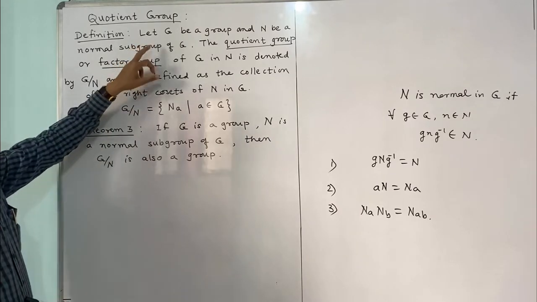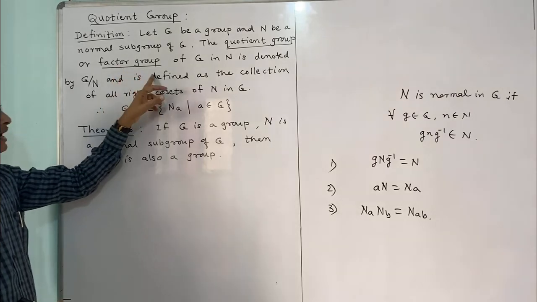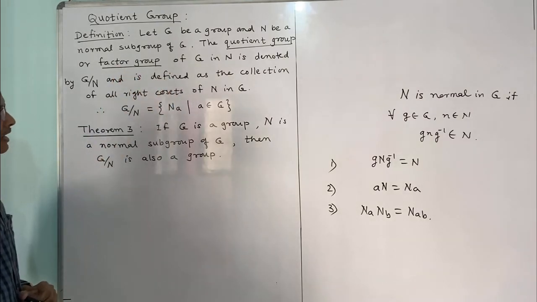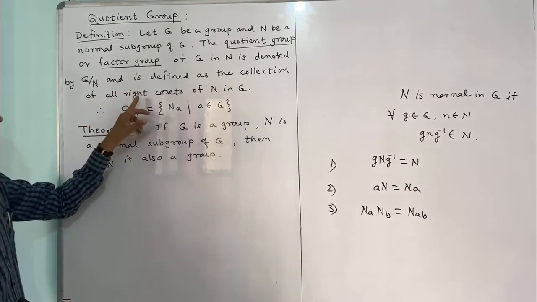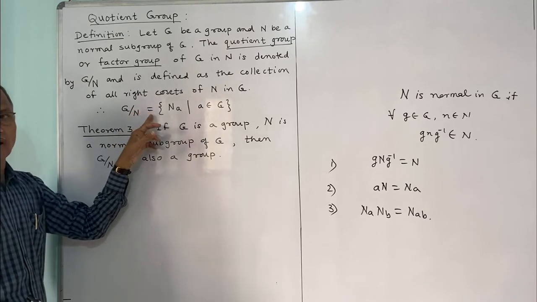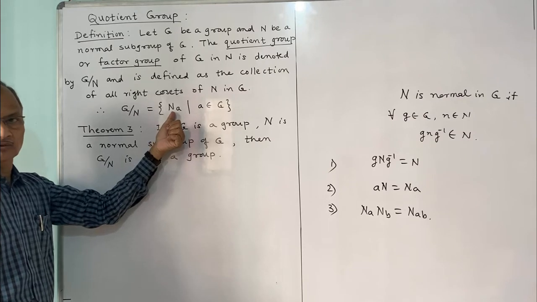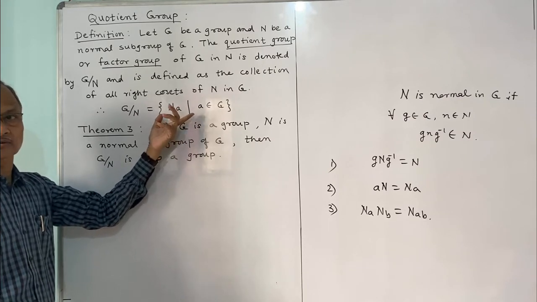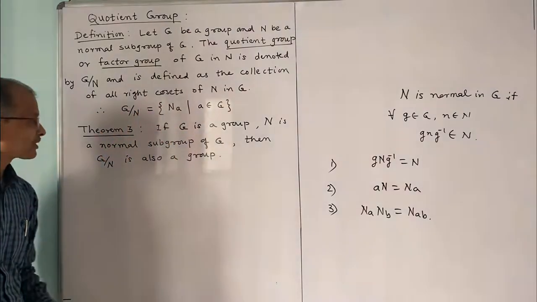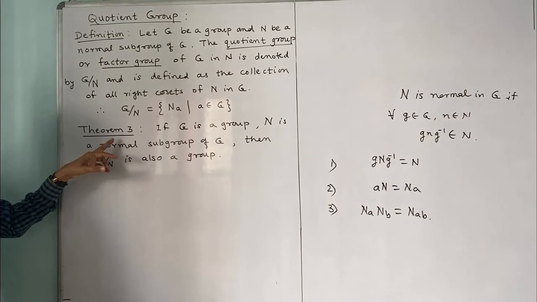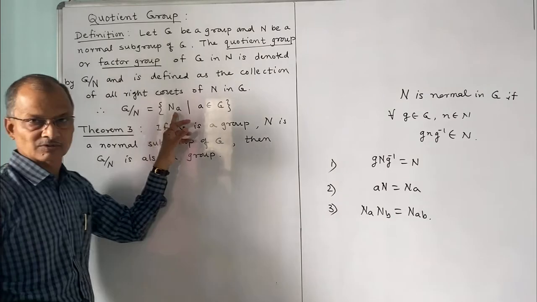Let G be a group and N be a normal subgroup of G. The quotient group, also called a factor group of G in N, is denoted by G by N and is defined as the collection of all right cosets of N in G. Or in other way, we define G by N equal to Na, where Na is a right coset, and all the right cosets together will define the quotient group. That means simply the quotient group is the collection of all right cosets.